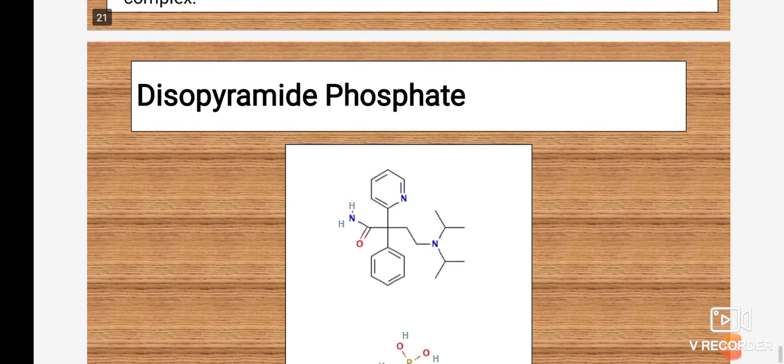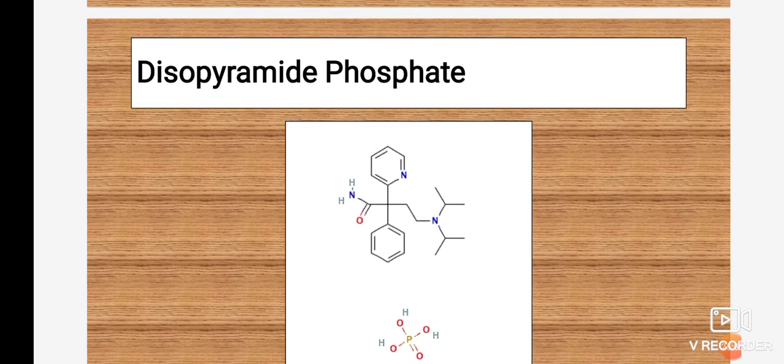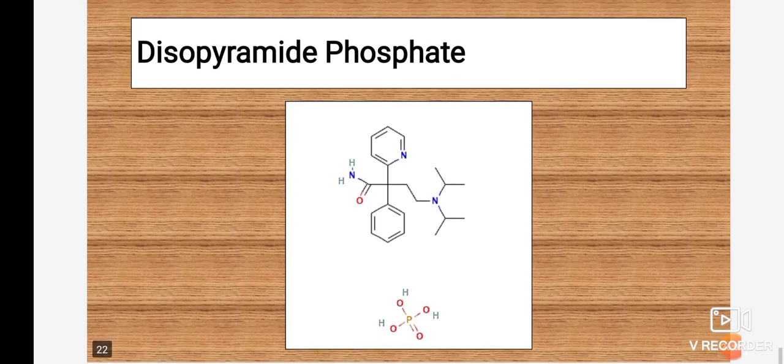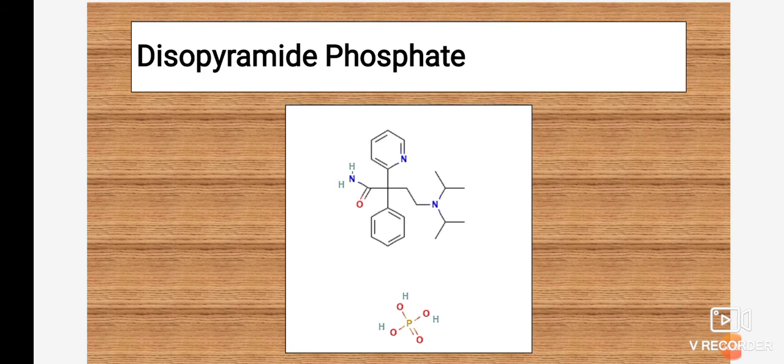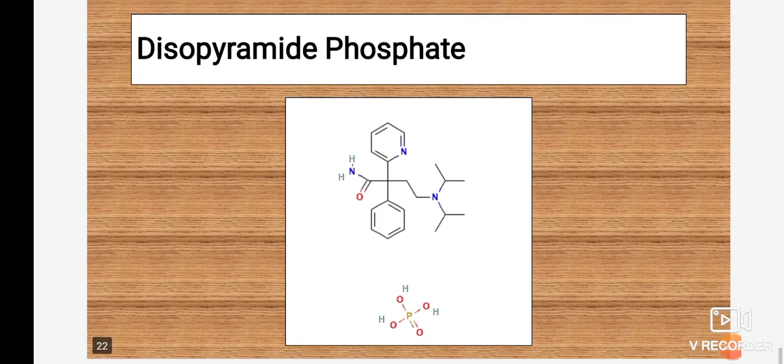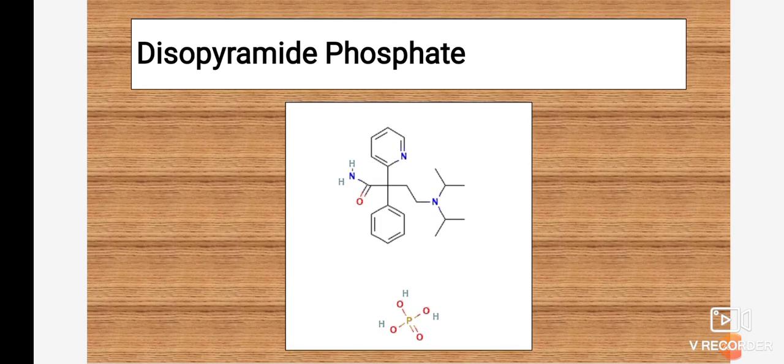So we have seen different drugs under class 1A antiarrhythmic agents. In the next lecture we'll see class 1B antiarrhythmic agents, then class 1C, what the mechanism of action is, and what the rate of dissociation from the sodium ion channel is.